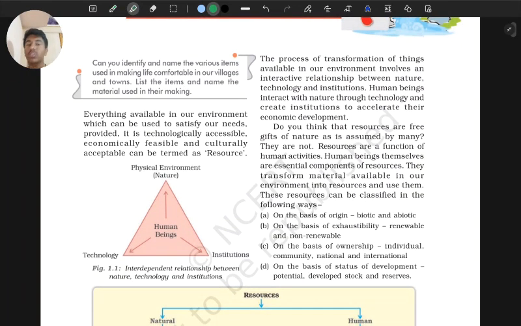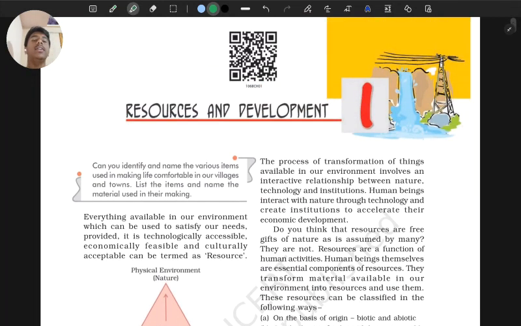So moving on, you might ask, what does the term resource refer to? In this chapter, resource refers to anything that is available in our physical environment, such as trees, for example, that will satisfy our needs and that will be technologically accessible. That means with a certain set of technology. For example, if you want to access a tree, you might need an axe or a saw. That is the appropriate technology that you need to access that resource.